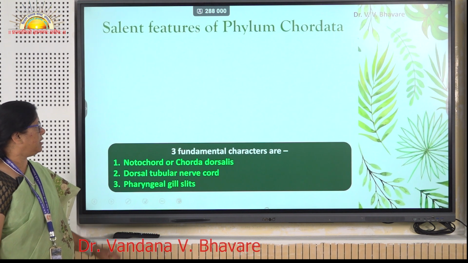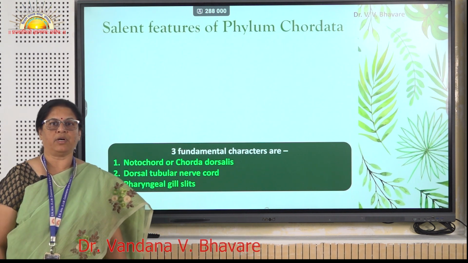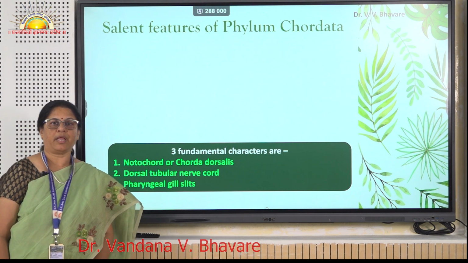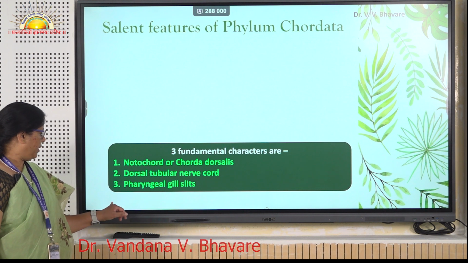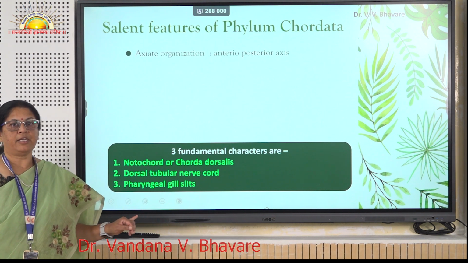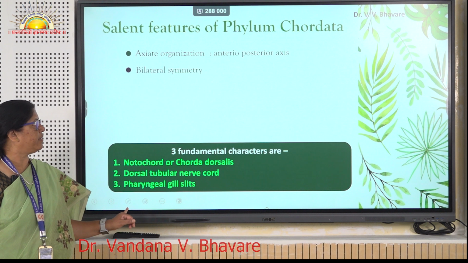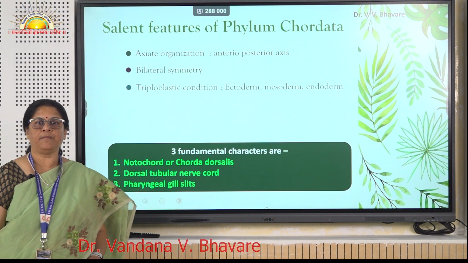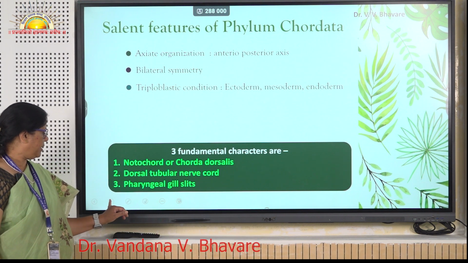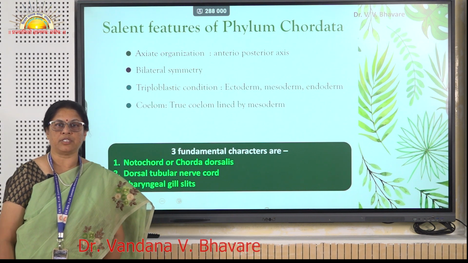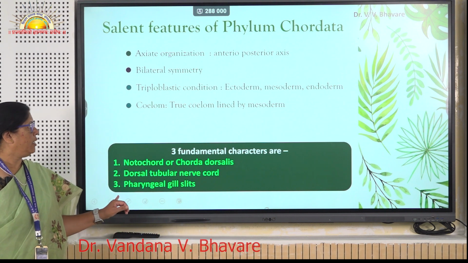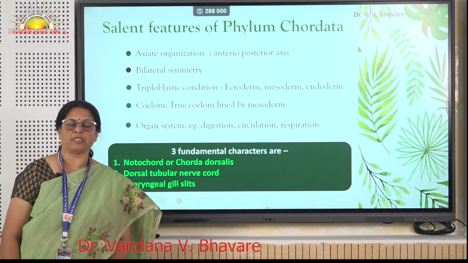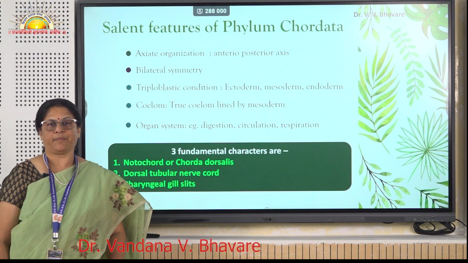General characters: the fundamental characters of chordates are a dorsal tubular nerve cord, notochord and pharyngeal gill slits. Generally, they have an anterior posterior axis and are bilaterally symmetrical organisms. They are made up of three germ layers, that is ectoderm, mesoderm and endoderm, and they have a well developed true coelom lined by mesoderm. They have organ systems like the digestive system, respiratory system, reproductive system and nervous system.